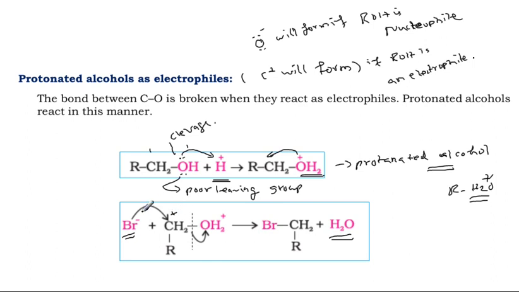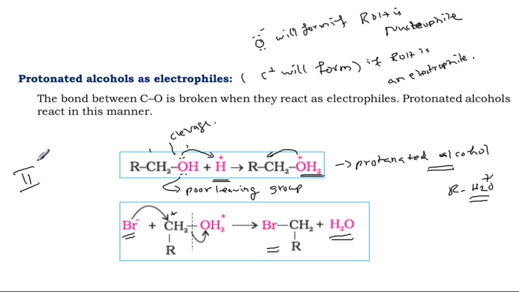Electrophile means shortage of electrons. Here carbon needs electrons and Br has one excess electron. The excess electron of Br is given to carbon because carbon badly requires one electron. So bonding occurs between the carbocation and the incoming nucleophile to give the final product. What is this actually? Alkyl halide. Here, what halogen are we using? Bromine. So alkyl bromide, and the additional product is H2O. This is the second type of reaction we expect from alcohol.